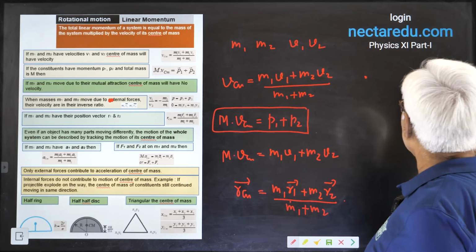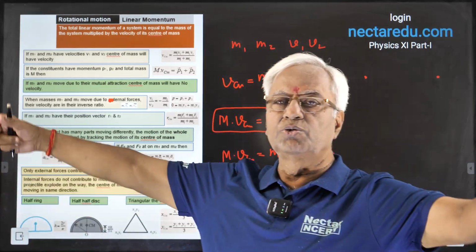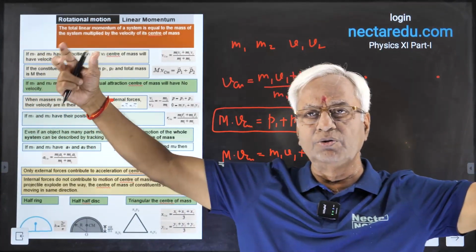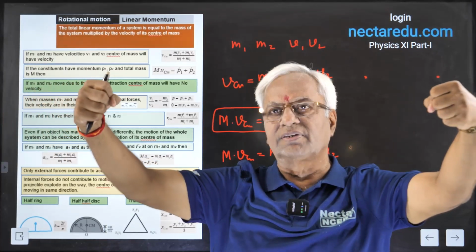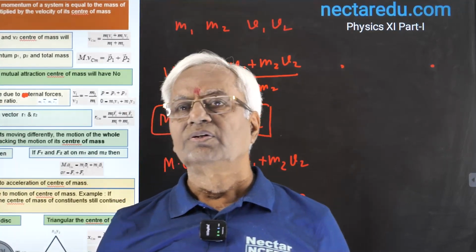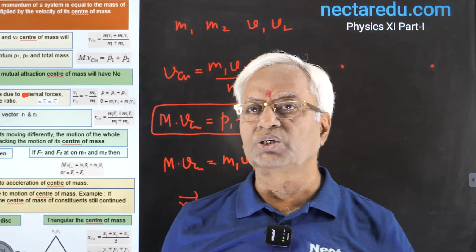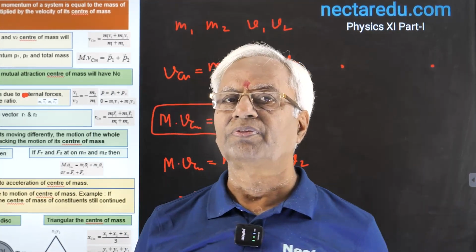Sometimes there are two objects, an astronomical phenomenon. When there are two astronomical objects, big, huge objects, and under the effect of their mutual gravitational attraction, they move towards each other. We know that internal forces do not contribute to shifting of CM.